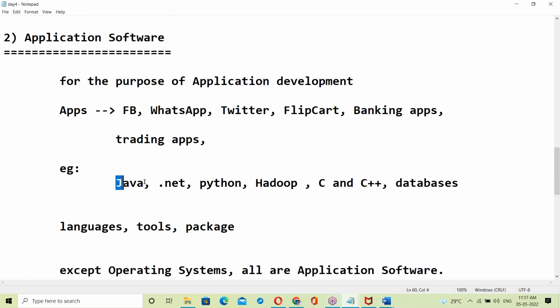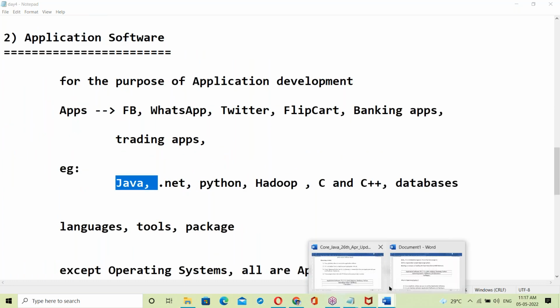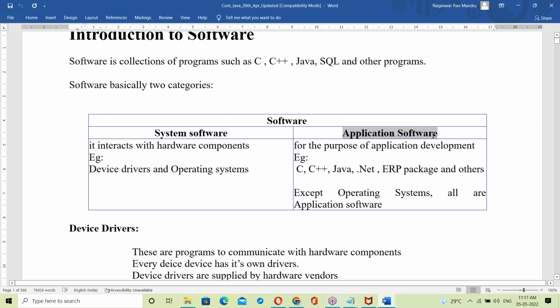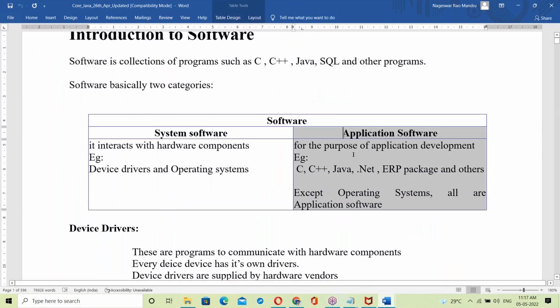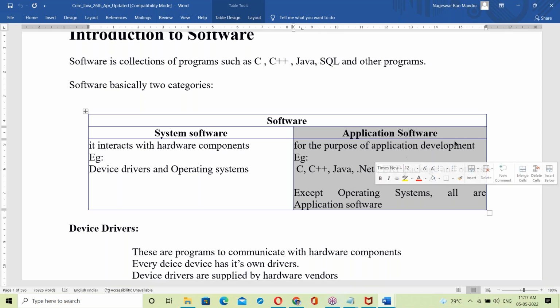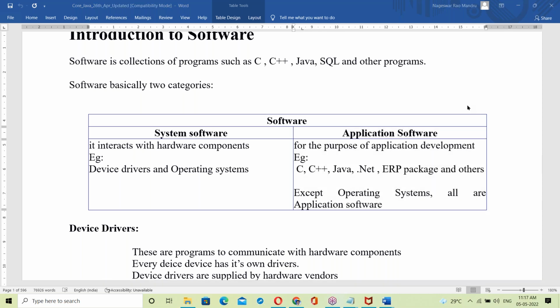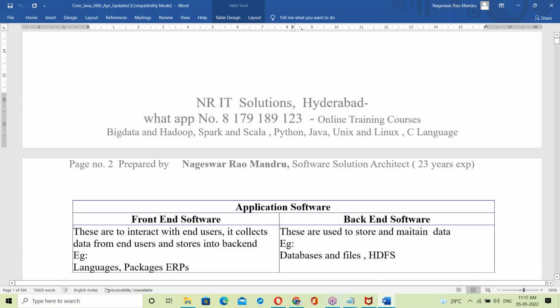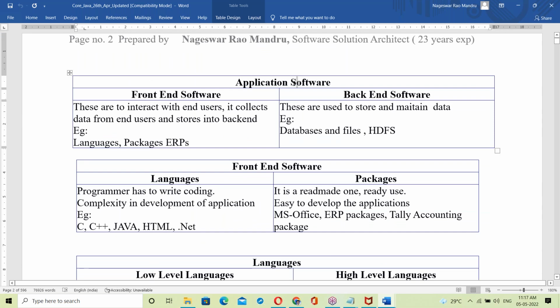Java is application software, right? So our topic now is application software. Yes, let us move to application software. Yeah, this is application software.